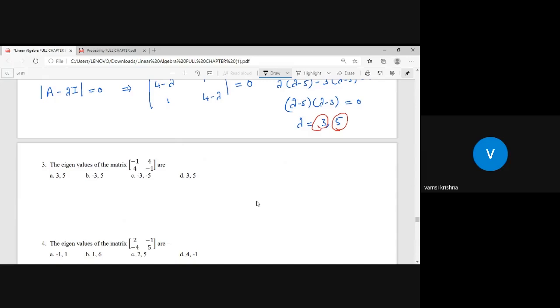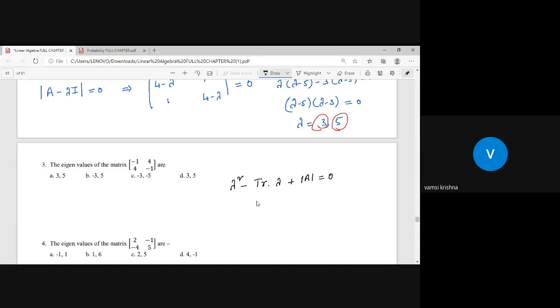If the given matrix is a 2 by 2 matrix, then you can directly get the characteristic equation like this: lambda square minus trace of the matrix into lambda plus det A is equal to 0.